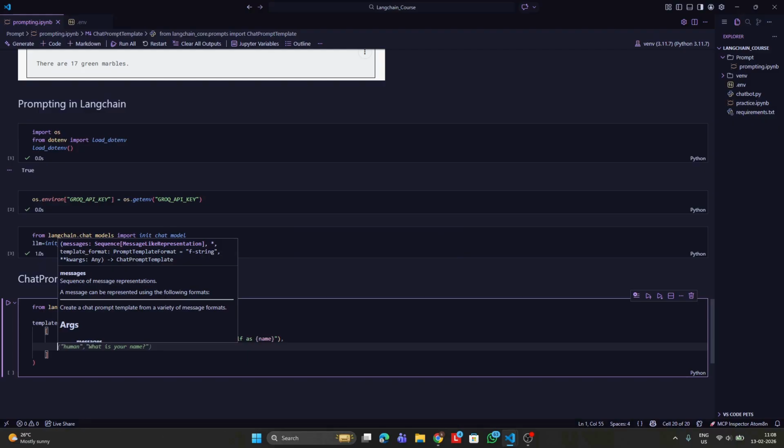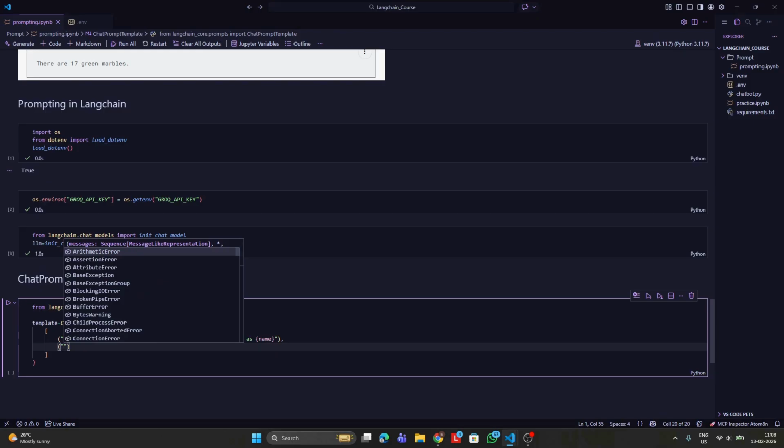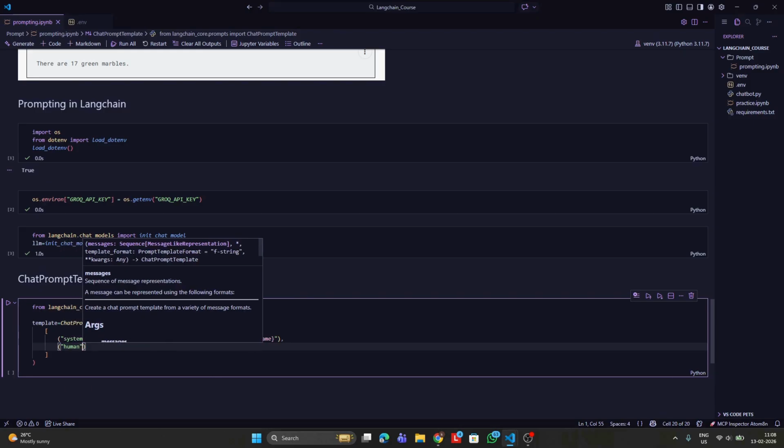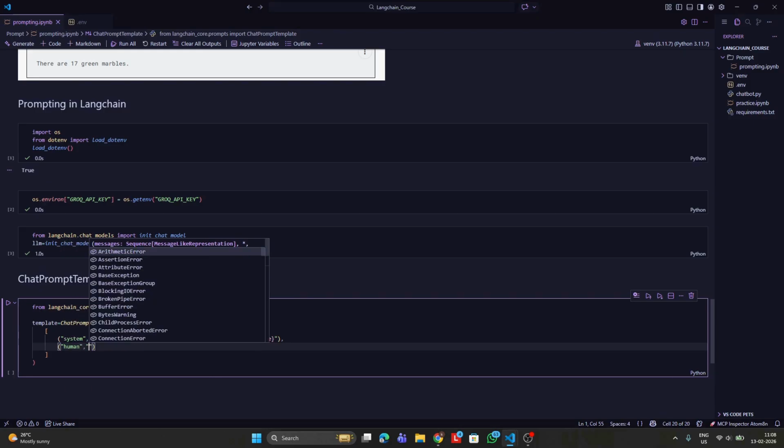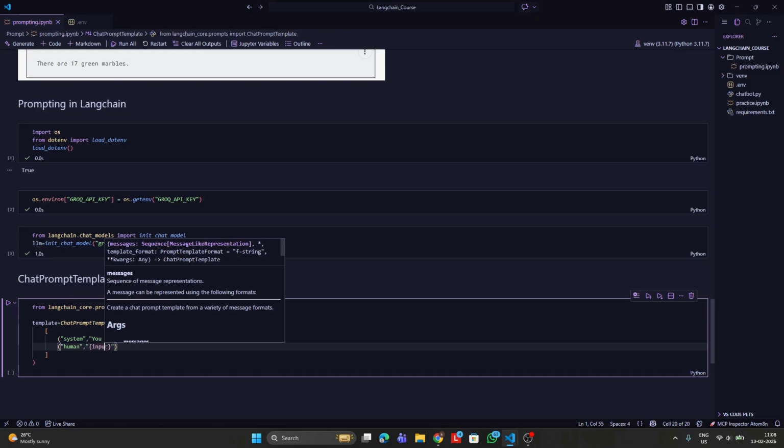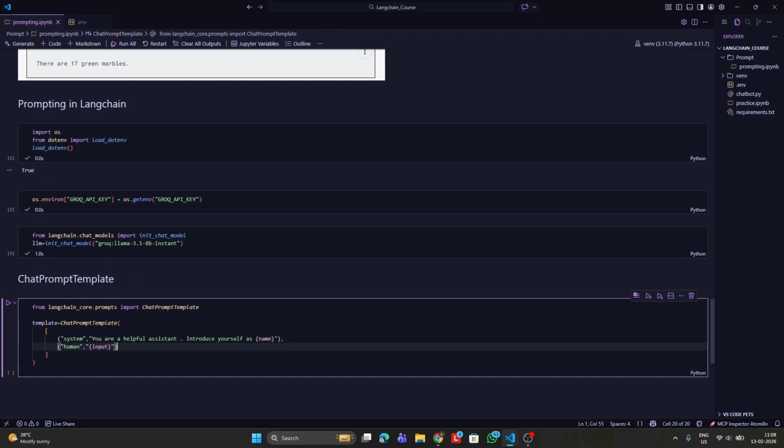The next one we can define it as the human prompt. The human message would be termed as human, followed by what kind of questions that we want to ask the bot. In this case, I'm just going to put a placeholder called as input. So now basically what is happening is we have created a template. The template contains two prompt messages.